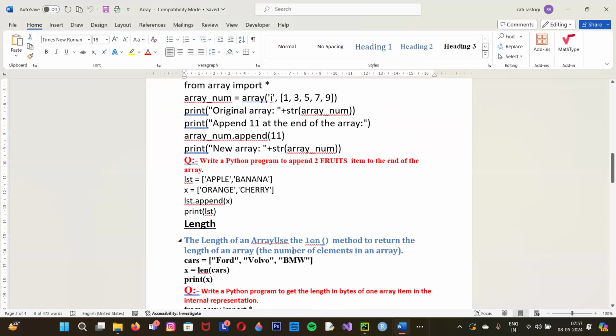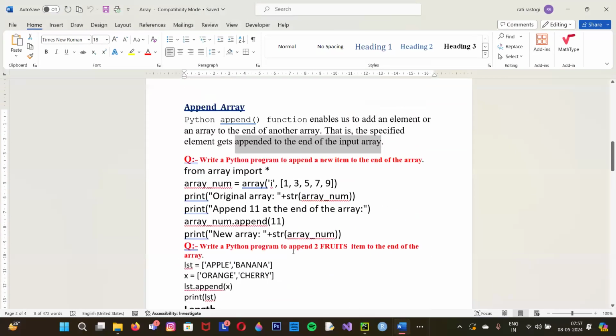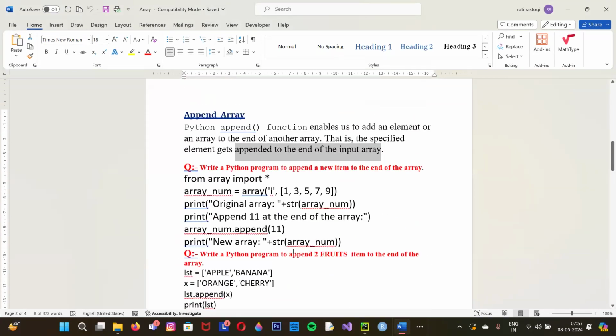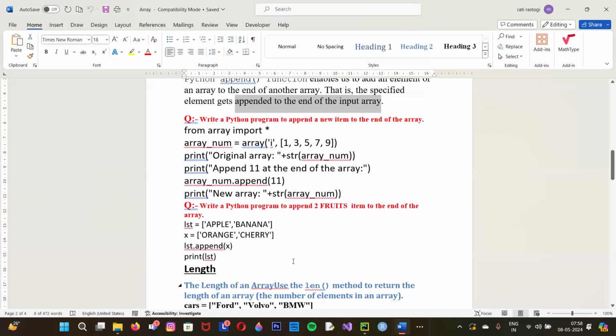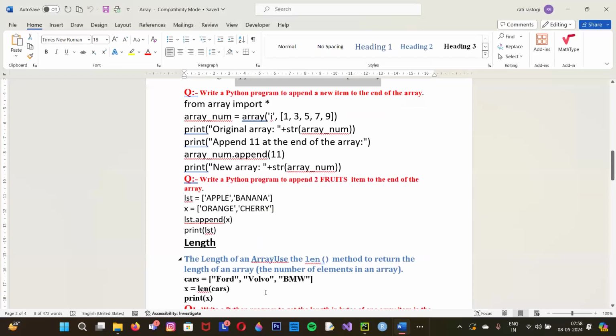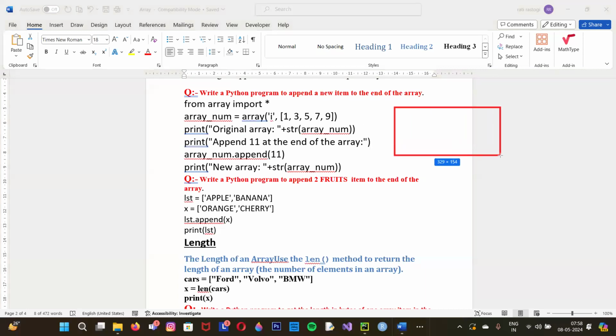So these are the parts of the array. As you do it in the list, again and again I'm telling you, a 2D array is similar to a list, because in this we can also call one item, and here we can also. But a 2D array is quite useful because with the help of a 2D array, you can call multiple items. One more time, I just want to describe the array. I'm going to create one box, and in this box I want to create a few columns. These are the columns.